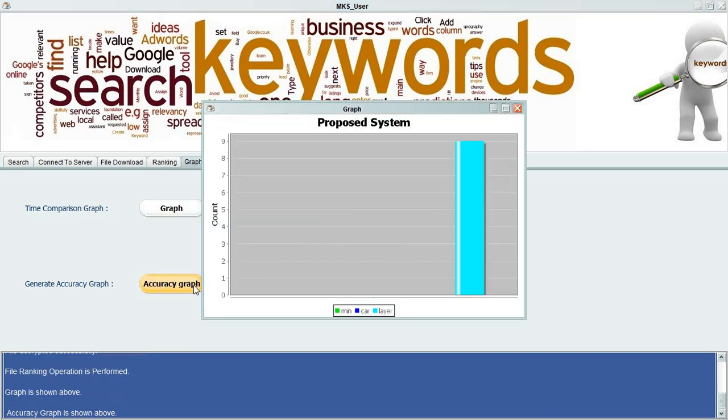And this is the accuracy graph. This is the accuracy graph because minimum and car are not present in that file, but layer is present in that file, and its count is 9. That's why this is the actual graph of searching the word layer.